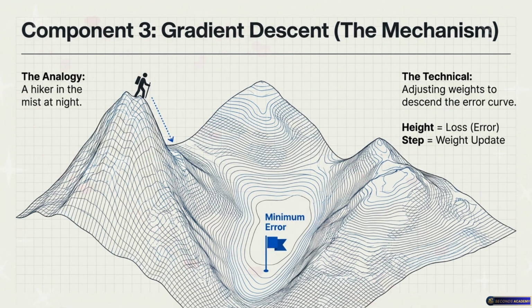Gradient descent. I want to push on this feeling the slope idea, though, because it sounds a bit too human. The Python model doesn't have feet. True. When we say it feels the gradient, we're actually talking about calculus, right? We're talking about derivatives. We absolutely are. And I'm really glad you brought that up, because feeling is just a metaphor for a very precise mathematical operation. Right. What the model is actually doing underneath the hood is taking the partial derivative of the loss function with respect to every single weight.